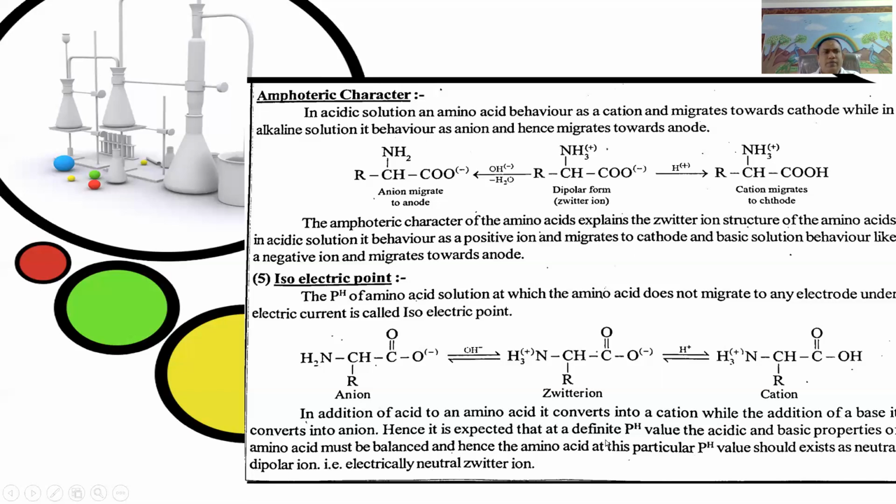Hence, it is expected that at a definite pH value, the acidic and basic properties of amino acid must be balanced, and hence the amino acid at this particular pH value should exist as a neutral dipolar ion, that is electrically neutral Zwitter ion. This pH is called isoelectric point.